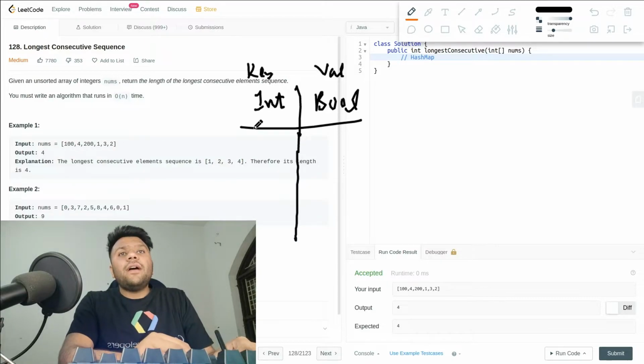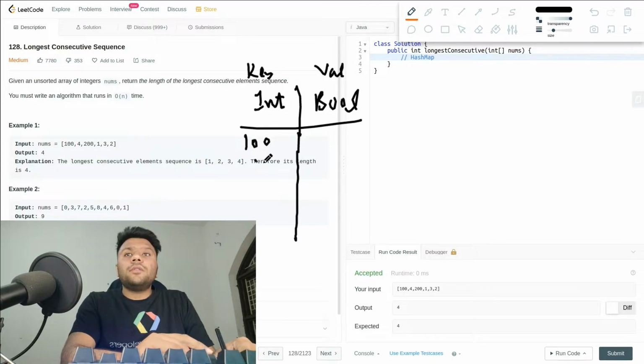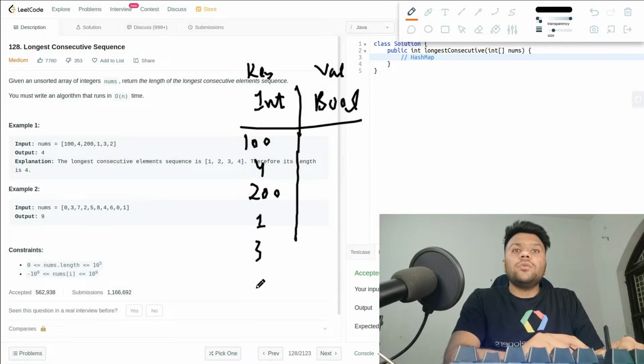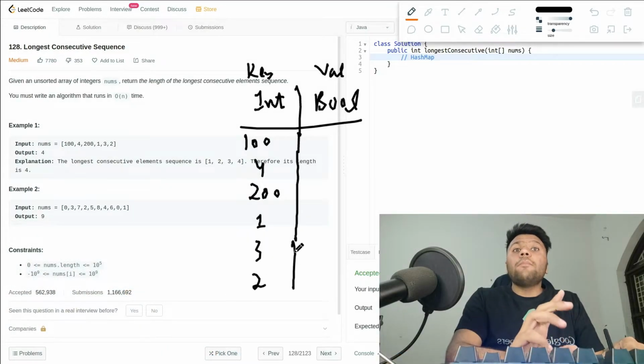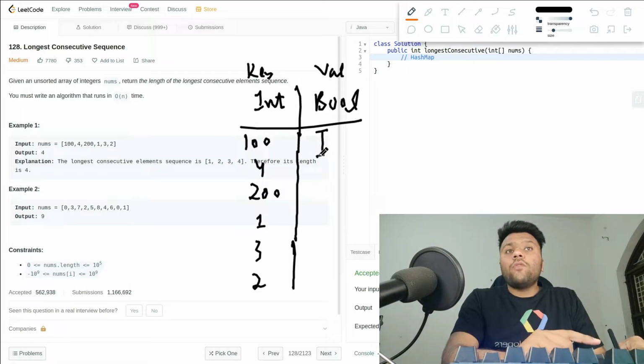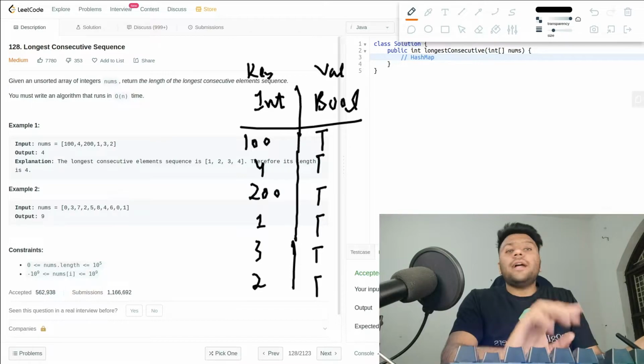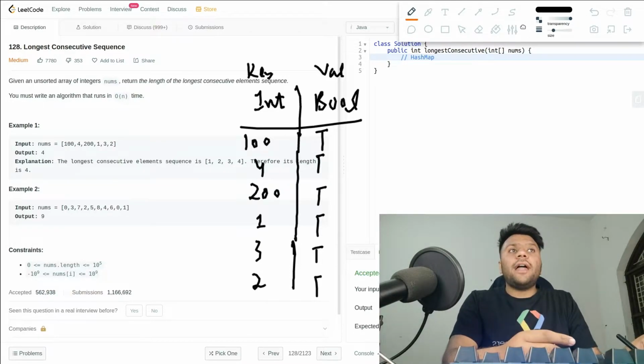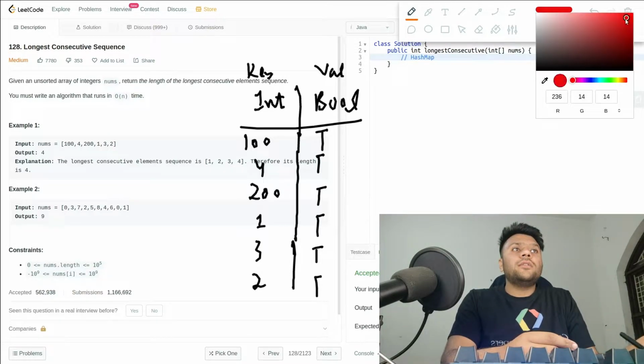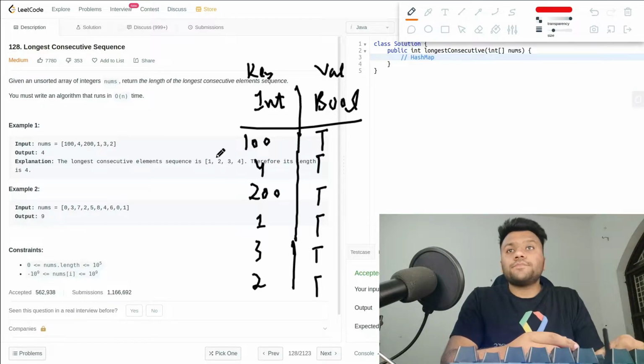Okay, so now I have 100. I will write all the entries of my integers here: 1, 3, 2, and initially I will mark all of them as true. All of them are initially true. So I just fill my hash map with all the entries.